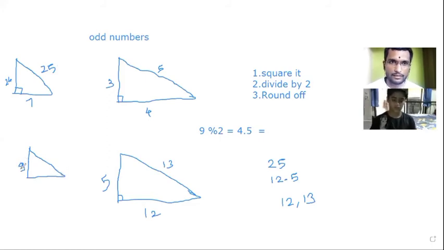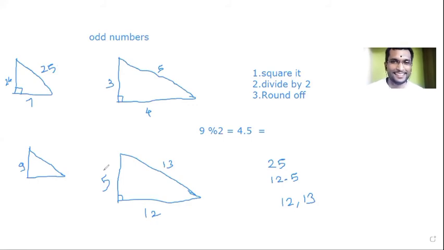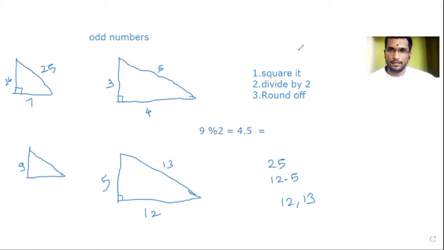9. Aditya, you, 40 and 41. Others, please speak. 40, 41. Yes, 41, because 81 divided by 2 is 40.5. So 40, 41. Easy. Next, for the last one, we will take a bigger number.